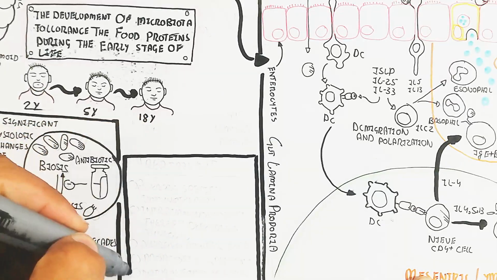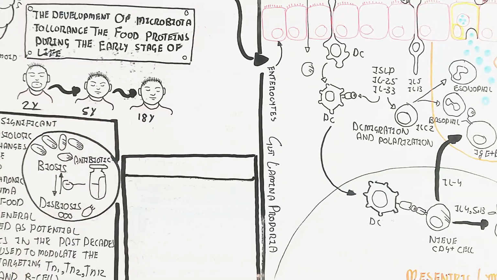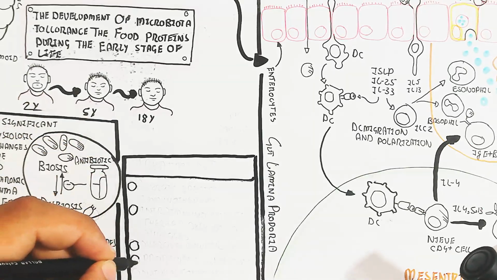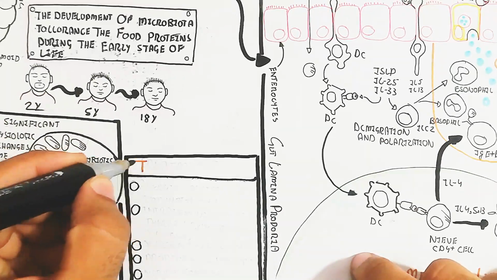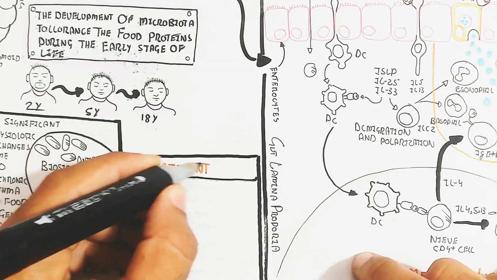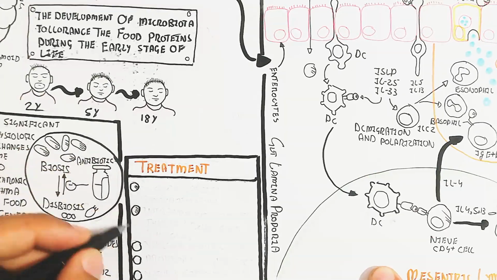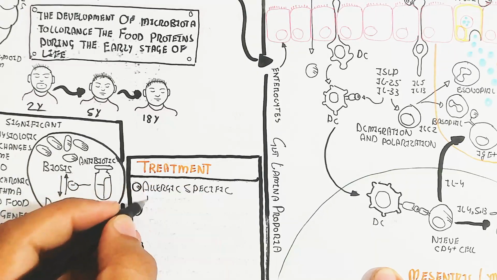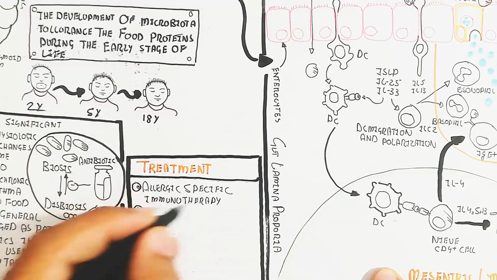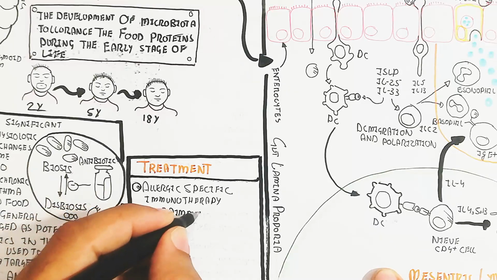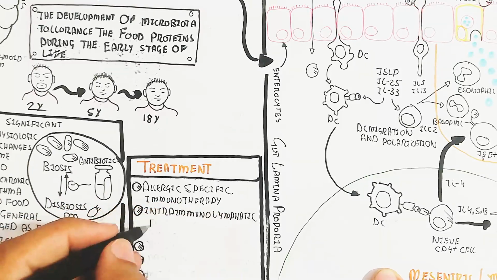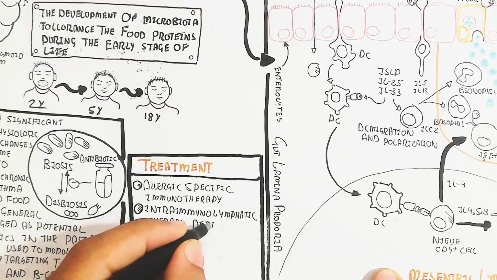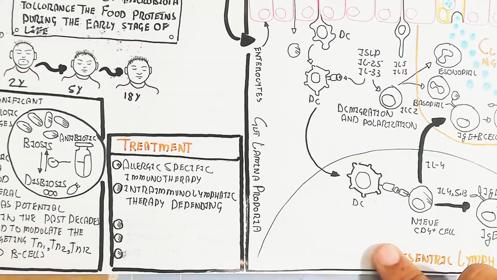The treatment involves allergen specific immunotherapy. Allergen specific immunotherapy is used through a drug as well as other agents which lead to suppression, depending on the allergens, and also allergen powder, probiotics and prebiotics, and natural compounds for food allergens.